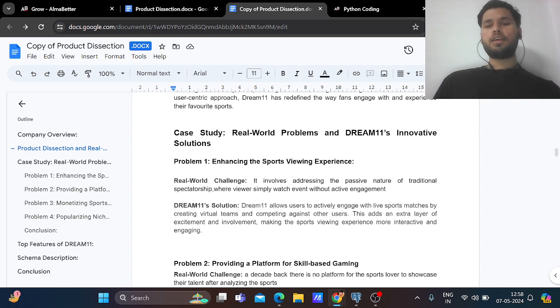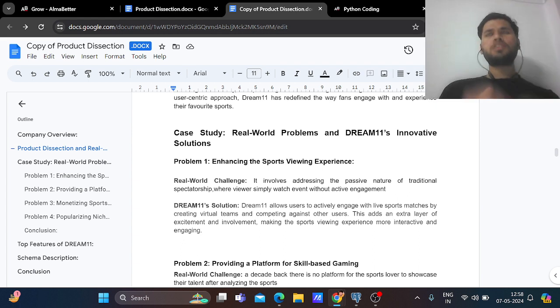It involves addressing the passive nature of traditional spectatorship, where viewers simply watch an event without active engagement. In general, people just watch the sports match for the sake of watching. But Dream11 solved that problem by engaging the viewership.